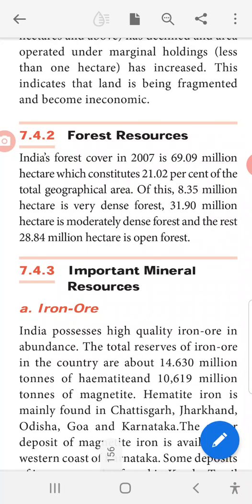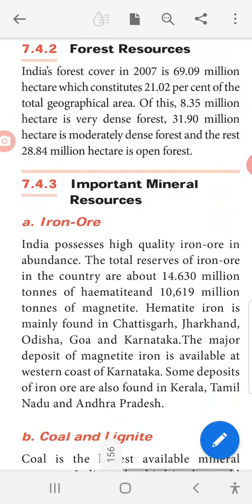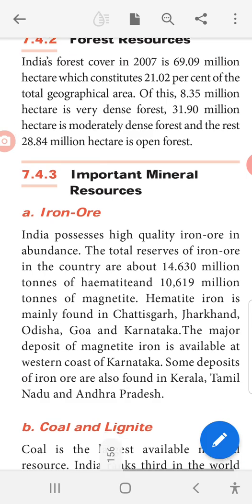That is 21.02% of the total geographical area. Of this, 8.35 million hectares is very dense forest. Very dense means the forest is very thick. 31.90 million hectares is moderately dense. Moderately means not very dense. And the rest, 28.84 million hectares, is open forest. Open forest means we will have some gaps.